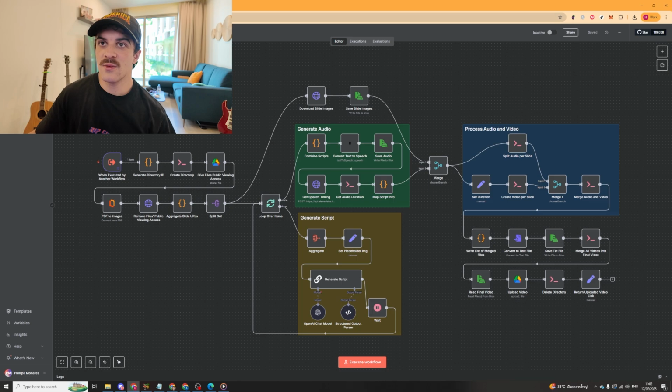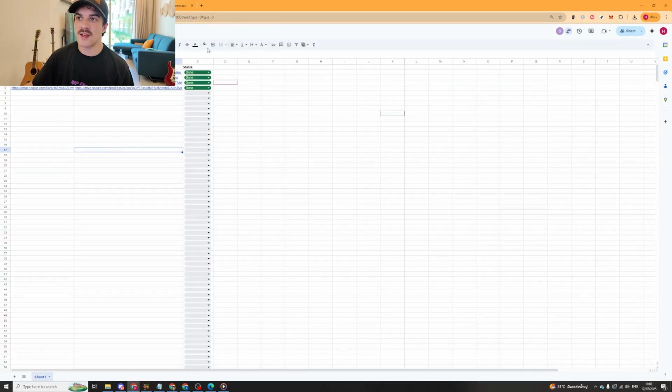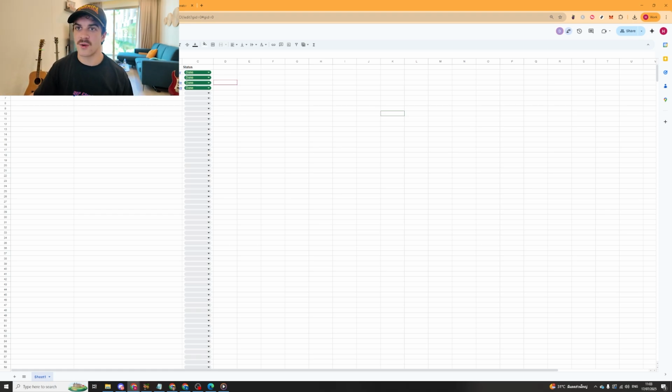So first of all, what you have to do, we have a Google Sheet here. And in this Google Sheet, you simply go ahead and input the URL for the presentation. So go ahead and convert the presentation to PDF, just save it as PDF, and then just upload it to Google Drive or something, and then paste the URL into the input folder, just like this. So I can go ahead and just grab this one here. This is a presentation we made about hair loss.